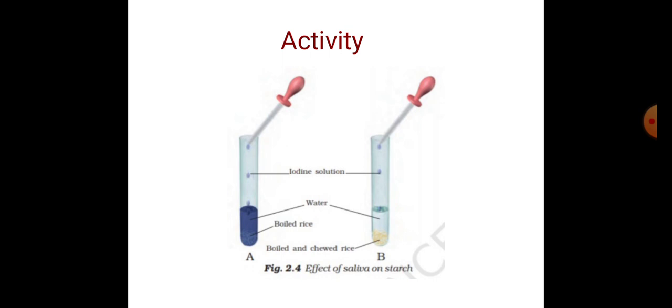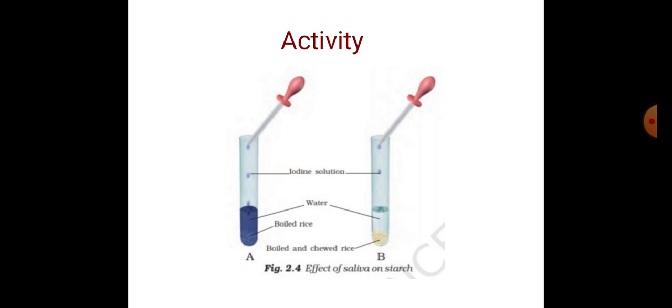Actually, in our mouth, we have salivary glands which secrete saliva. This saliva mixed with the rice which we chewed. When we chewed rice, saliva mixed with the boiled rice. And the saliva converts the components of rice, which is carbohydrate, into sugar. Now we also know that iodine gives a result with starch, not with sugar.